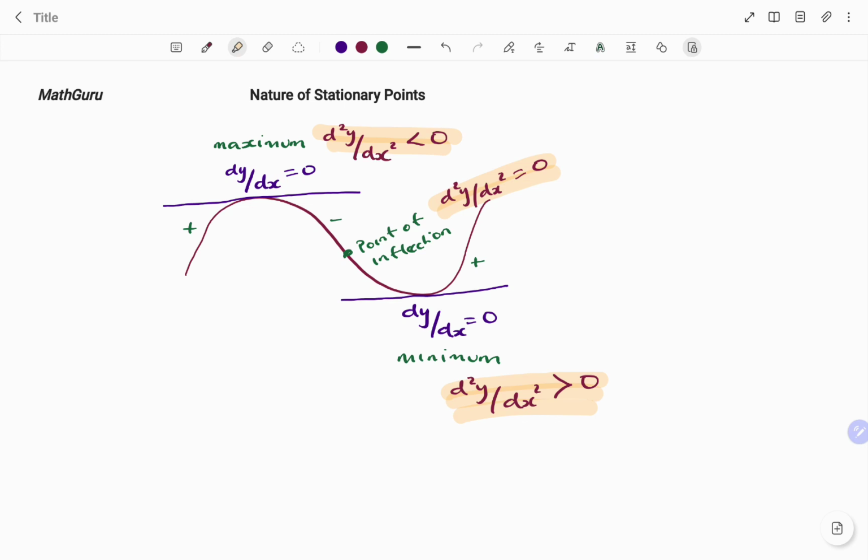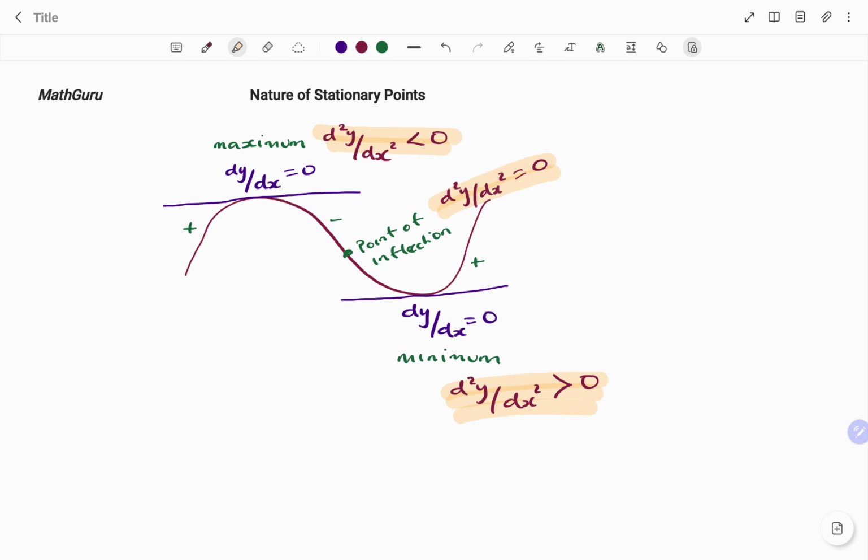So if I find my second derivative and the value is less than 0 or negative, then I know it's a maximum. Or if I find my second derivative and the value is greater than 0 or positive, I have that point as my minimum. And if it's equal to 0, that will be my point of inflection.